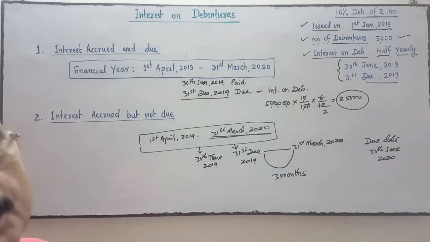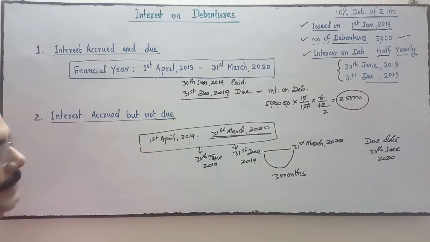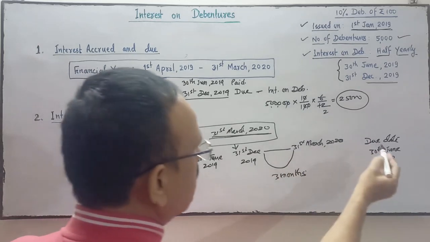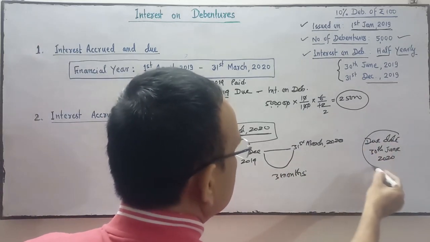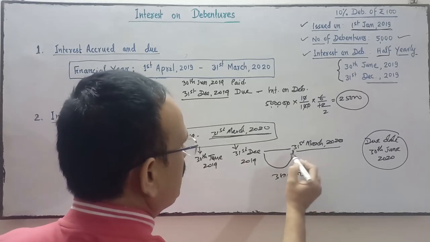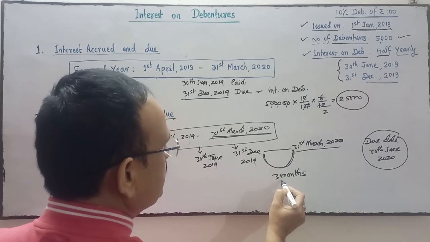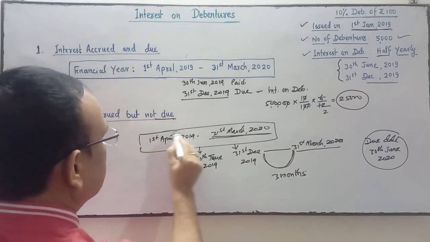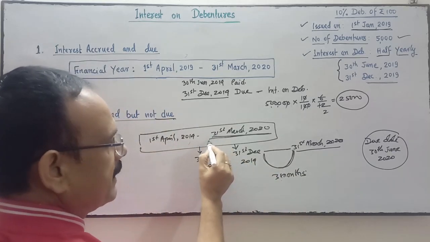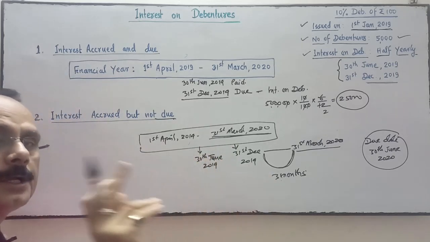Interest accrued but not due. It is not paid, because the due date is on 30th June 2020 and the financial year closed on 31st March 2020. So January to March, 3 months interest comes under this financial year. So interest is accrued but not due.